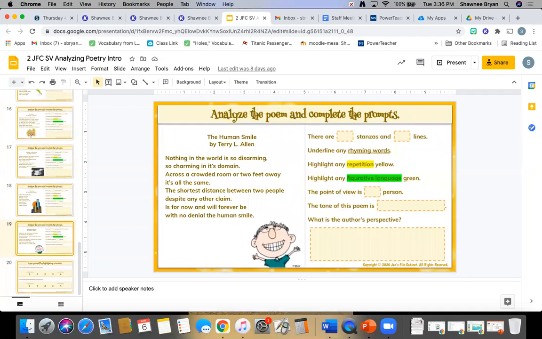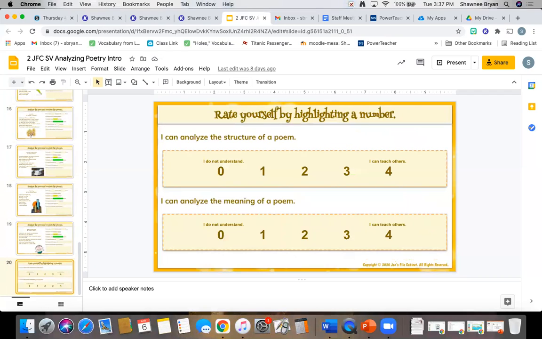So that will take you through slide 19. And then on slide 20, you are going to rate yourself on how you feel. I can analyze the structure of a poem and I can analyze the meaning of a poem. So you're going to rate yourself how you feel after you have completed all of those slides. Make sure you submit it to me on Schoology when you have completed it.